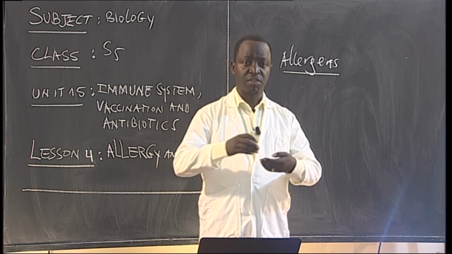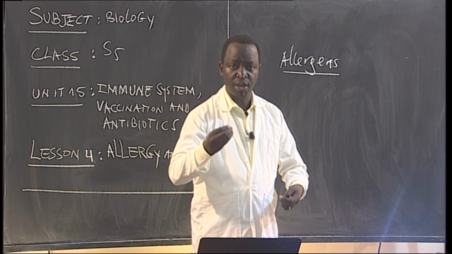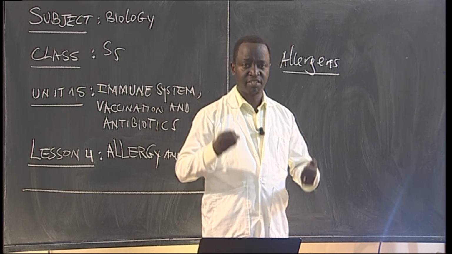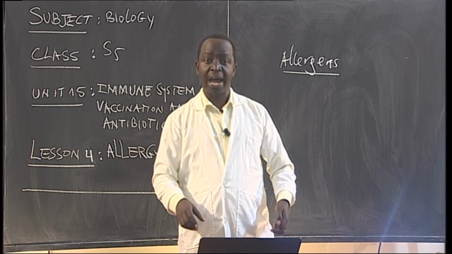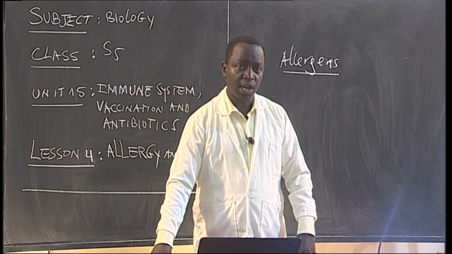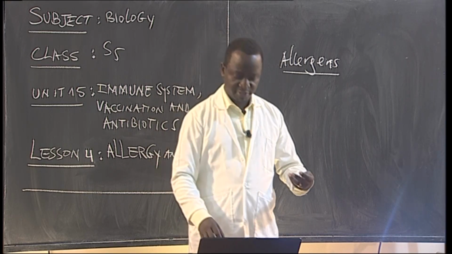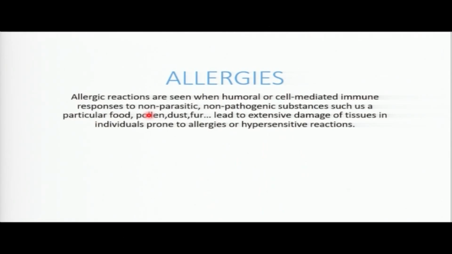Then the immunity of the body takes that food as foreign material and starts to fight. Once they fight, we get what we call allergic response. We have what we call allergy.